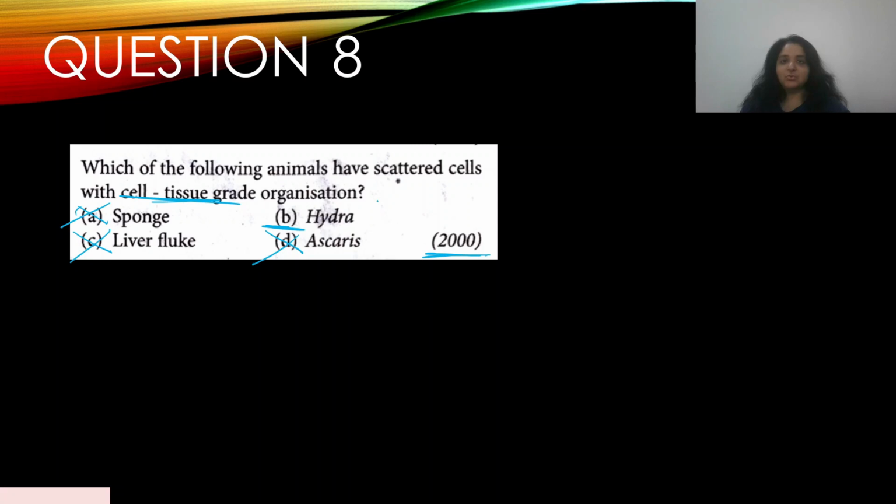Okay, as you go down the line of evolution from the bottom to the top, you'll see how these animals are improving or upgrading in their structure, in their system, or in the way of working. You see that this starts from a cell and then it moves on into an organ system level of organization, just like in human beings. But in this case, it says tissue grade organization, so I believe B is the right answer.